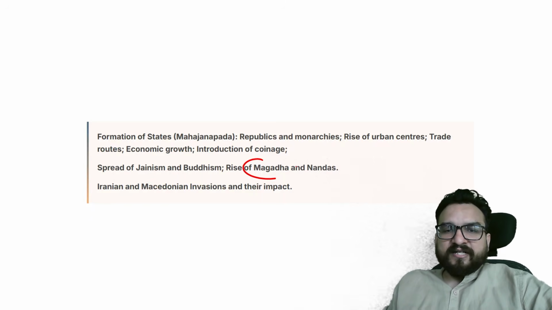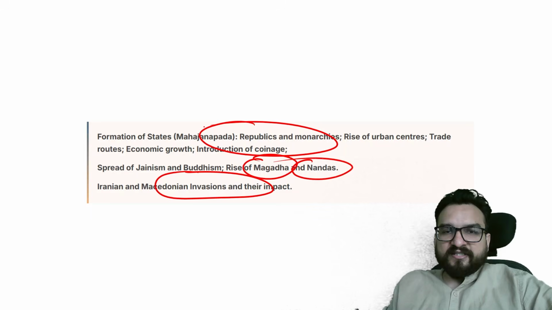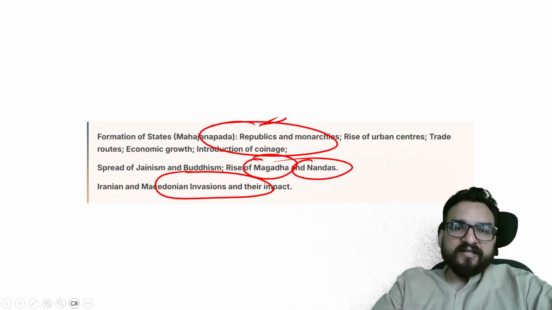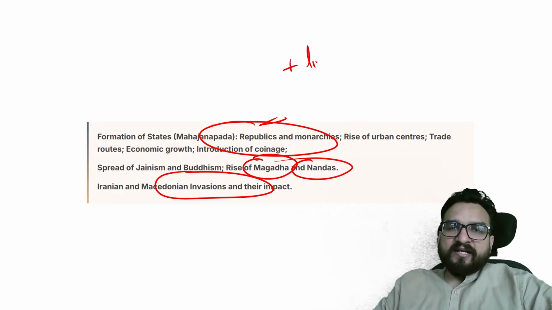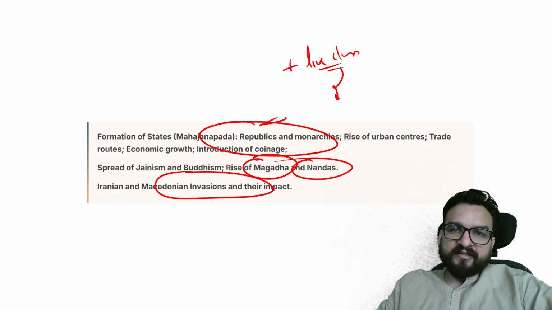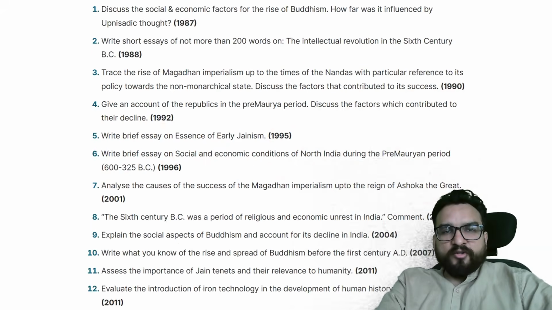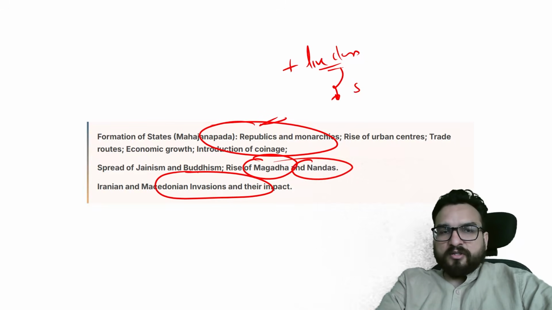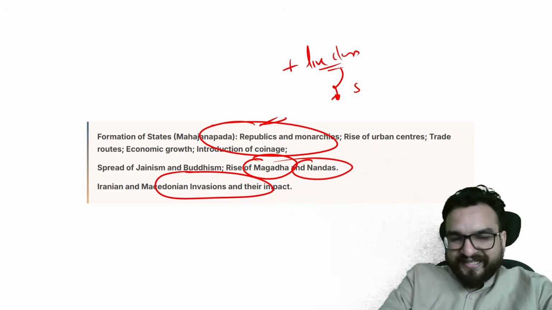The rest of the things, the rise of Magadha, the Nandas, and these innovations, we have already seen in the last lecture, combined with our live class, which will be happening on Saturdays or Sundays, right? So today we are going to understand about Buddhism and Jainism. Now you try to understand, first of all, just wait.